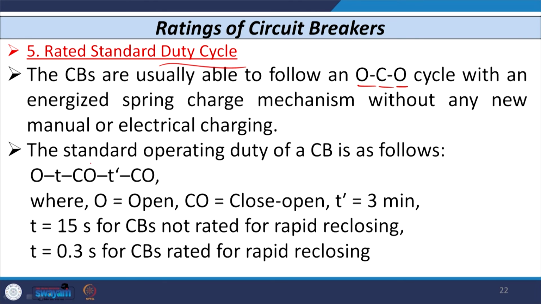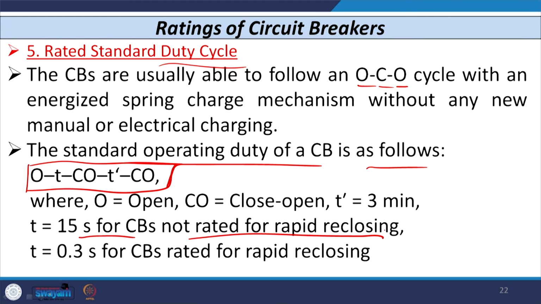So, if I want to define the standard operating duty of the circuit breaker, then that is given by this equation. You can see in this equation O indicates the opening of the breaker, then T is some time constant, maybe 15 seconds for a circuit breaker not meant for rapid reclosing, and 0.3 second for a breaker designed for rapid reclosing. The CO is the closing followed by opening operation, and then again you have T dash, the time constant of 3 minutes, and again the closing followed by opening operation. So, this is nothing but the standard duty cycle of the circuit breaker.